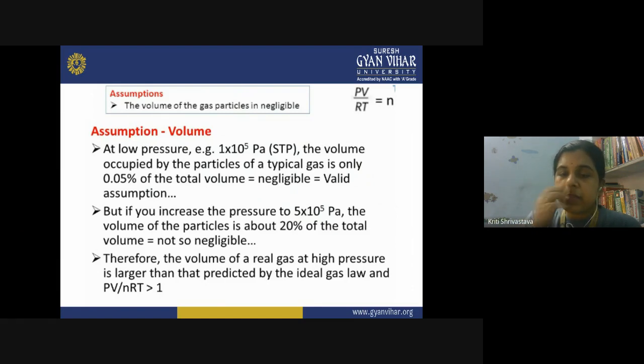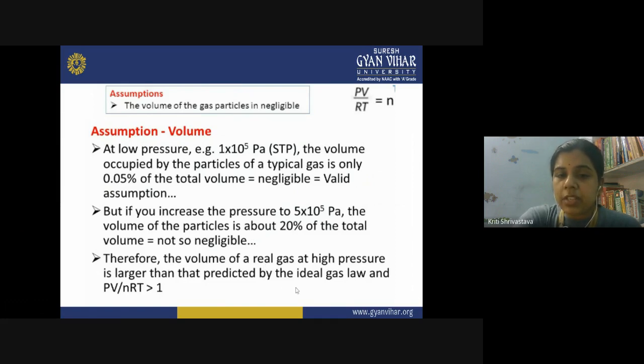Now because the volume of the gas is decreasing, the volume occupied by the individual particles becomes how much? 20% of the total volume. And now you cannot neglect it, right? Now the volume of the particle is significantly large as compared to the overall volume of the gas when you are increasing the pressure. So at high pressure, the volume of an individual particle becomes significant, and now the real gas starts showing deviation from the ideal behavior.